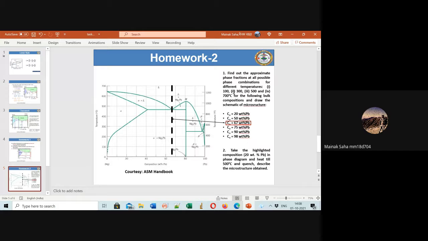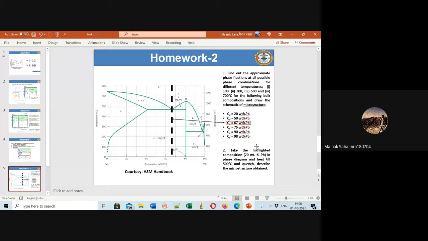So you have to find out the volume fraction of Mg2Pb and alpha in the first case. At around 300, 100 and 500 degrees, I think you will only have liquid plus Mg2Pb. This you have to draw, draw the lines and find out. Just take approximate values and find out these things. I think this is quite understandable.